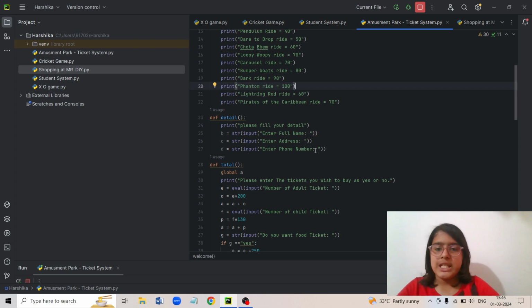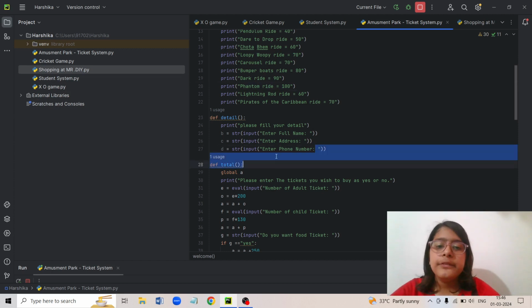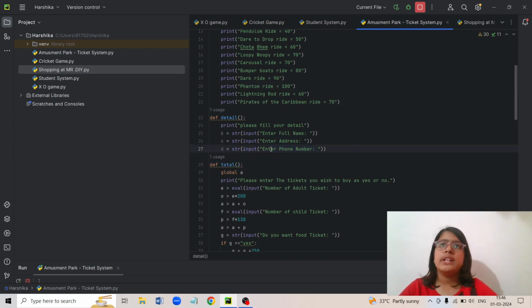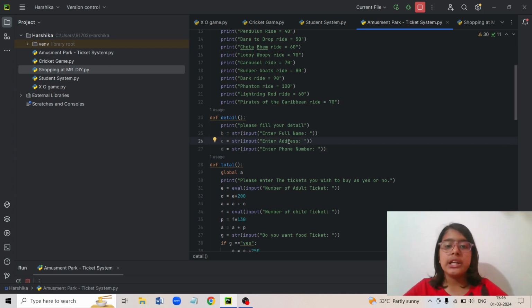But still, just in case they have entered. In many amusement parks, and in restaurants also, they take the phone number and then whenever they have an offer or something, they directly put it. And for the full name, they'll put, for example, if I put in Harshika, it will show, hello Harshika, we have this offer and so on. With that phone number, it will send a WhatsApp message. And with an address it can also show that near you it is there.